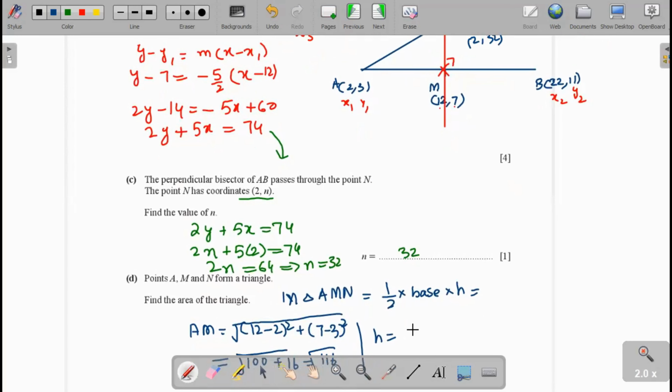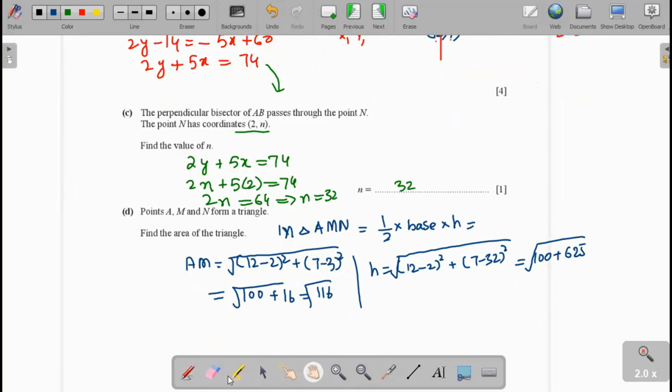We take the difference, 12 minus 2 whole square plus 7 minus 32 whole square, and this is the height length. The 10 square is 100 plus 7 minus 32 is 25, 25 square is 625. That's the square root of 725.